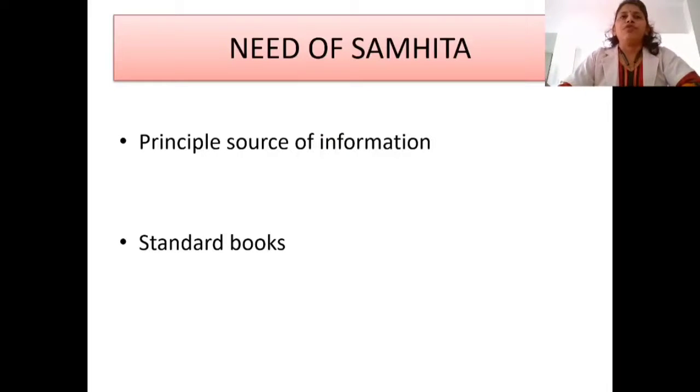So in this 5-point presentation, the first point is the need of Samhita. So what is the need of Samhita? It is a principal source of information of Ayurveda. Or we can say that it is a standard book for the source of information of Ayurveda.